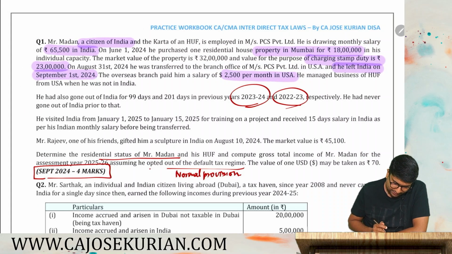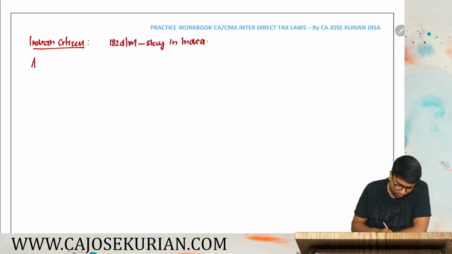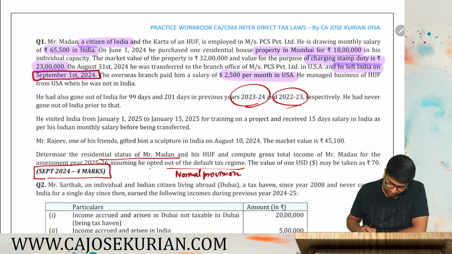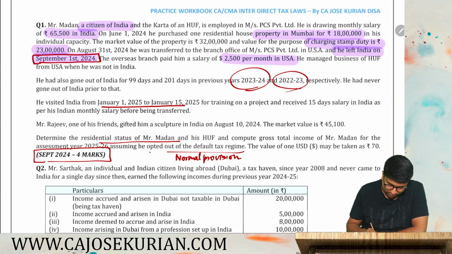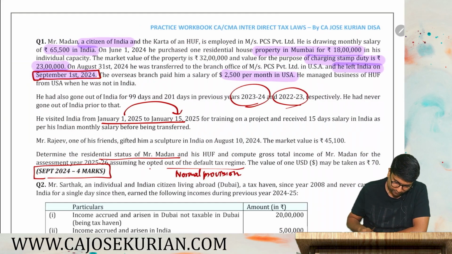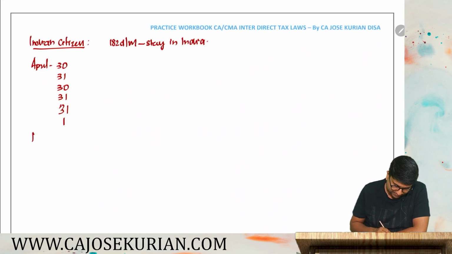He was in India and he left India on 1st September 2024. All right. So for the whole April he was in India. So April 30, May 31, June 30, July 31, August 31, September 1st. So then in January 2025 he visited again, from 1st to 15th. So 15 days was there. So in January another 15 days is also there. So that also we have to count. So in January another 15 days.